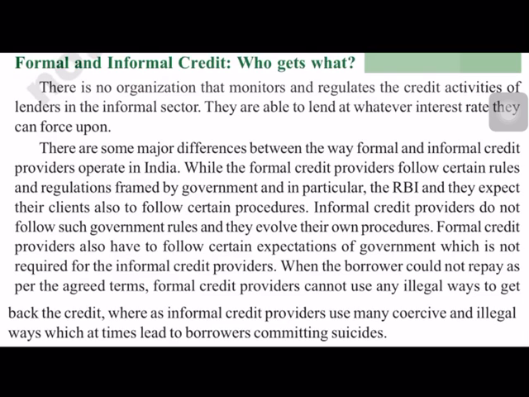And the next difference between these two is the rate of interest. Rate of interest is very less. It is fixed and also reasonable. In respect of formal sources of credit, that is banks and cooperatives, they charge a low rate of interest, and the rate of interest is fixed for all, it is the same, and it is reasonable. Whereas informal sources of credit charge a very high rate of interest, which varies from person to person and from time to time also, and from one credit arrangement to another also it changes.